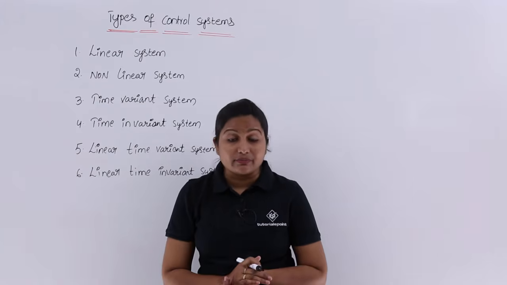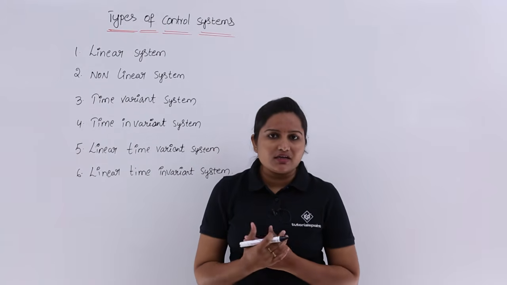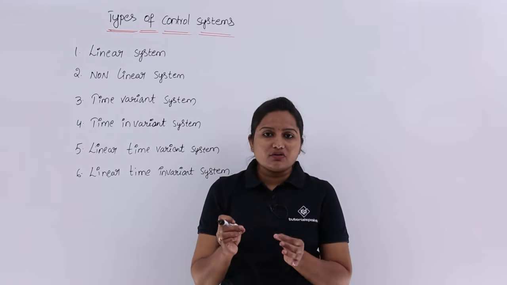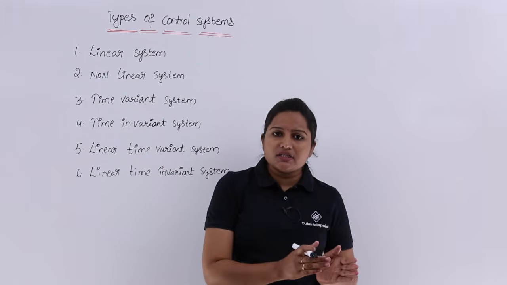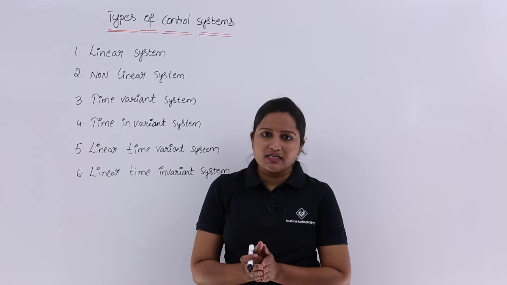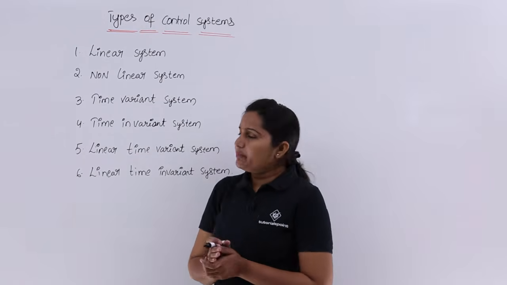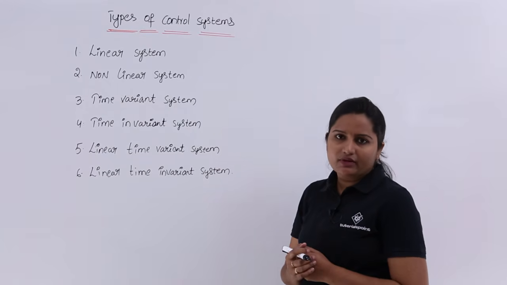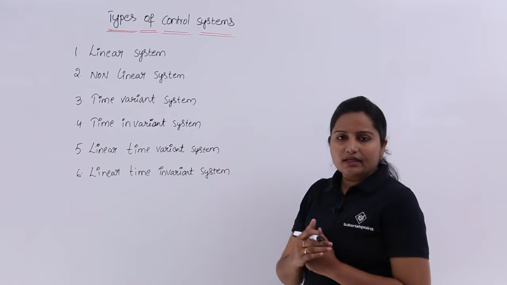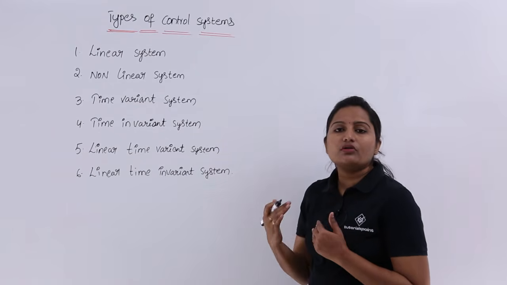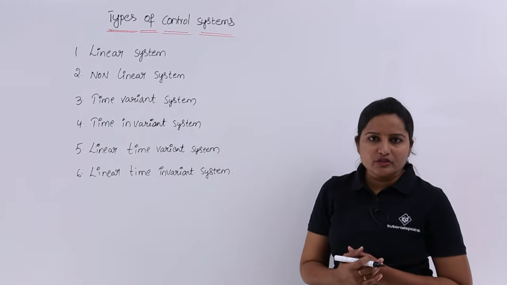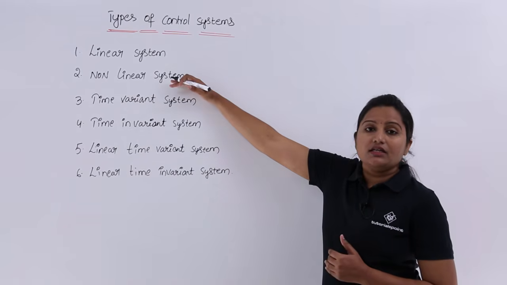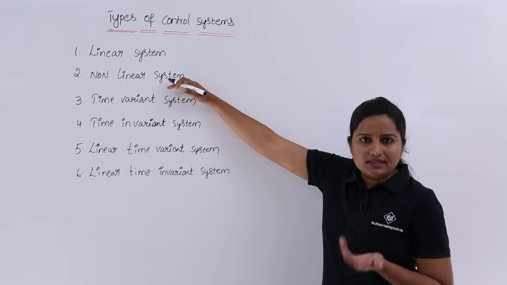Coming to the linear system, we can say a control system is linear whenever it obeys homogeneity and linearity. That means the overall response of the system is equivalent to the individual responses of the system. Coming to the non-linear system, if the control system does not obey linearity and homogeneity, then we can say it is a non-linear system. It violates homogeneity and linearity.